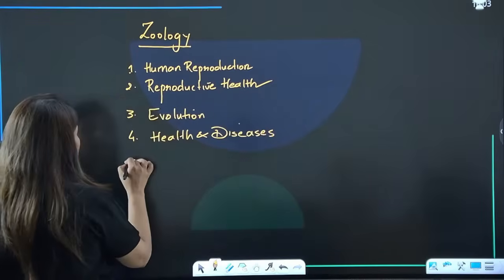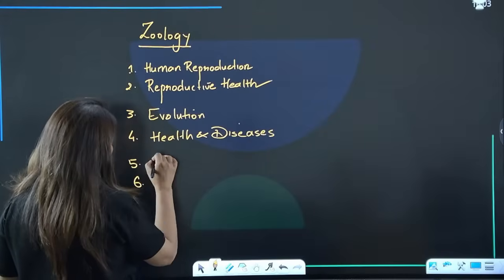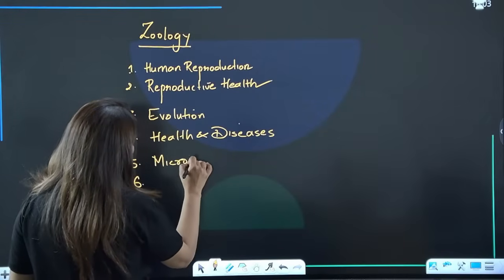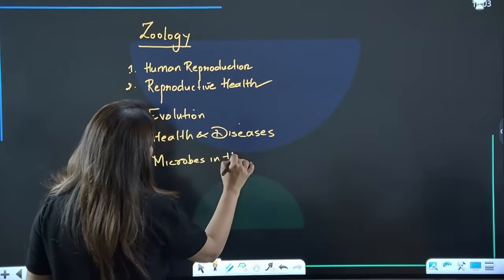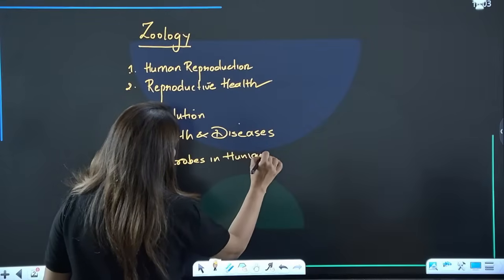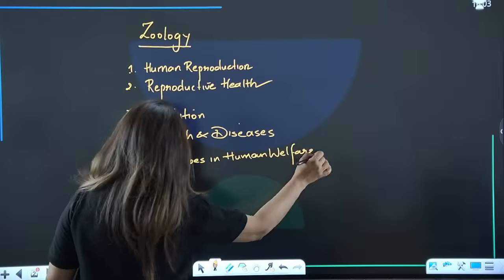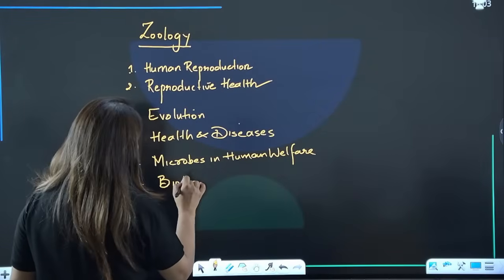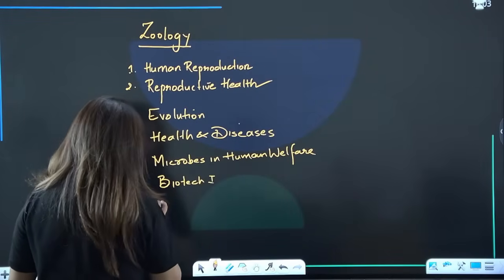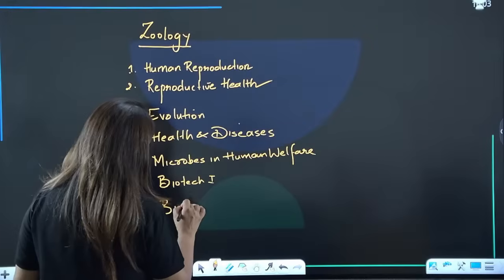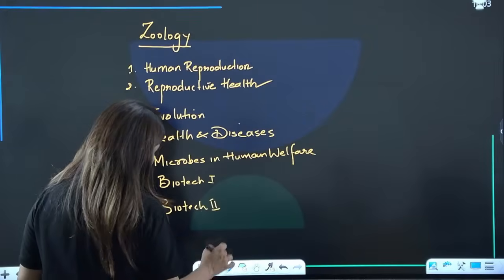And then in the next class, I'm going to cover microbes in human welfare, and then biotechnology 1 and biotech 2.